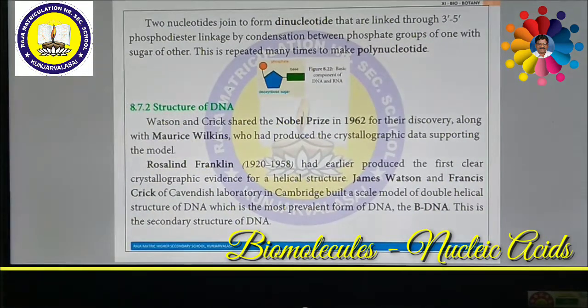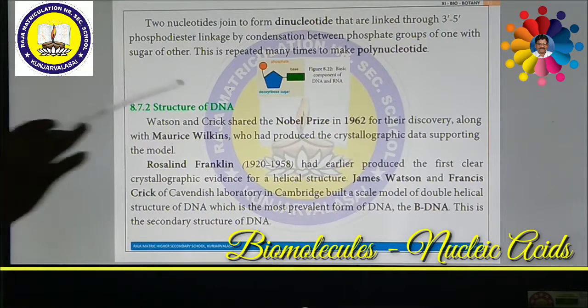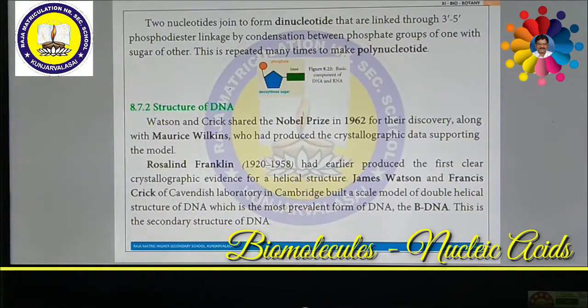So this is the building block of both DNA as well as RNA. This concept you should understand, and only then can we understand the structure of DNA and RNA. Great scientists, Watson and Crick, James Watson and Francis Crick, explained the three-dimensional view of DNA, which is called the double helical structure of DNA. This is also called B-DNA. The shape of the DNA is also called B-DNA.